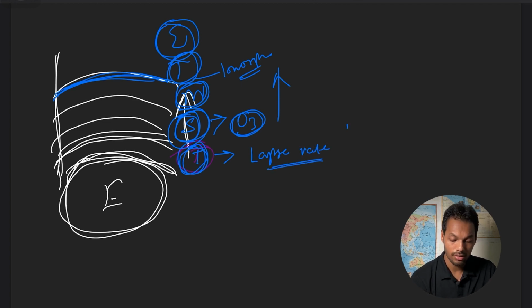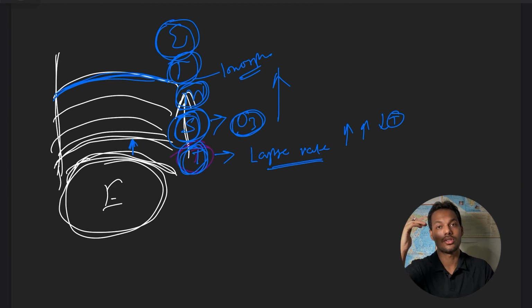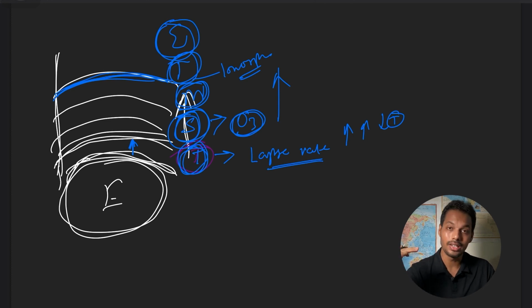In the troposphere, as we increase the altitude, the temperature decreases, up to the tropopause, the layer between the troposphere and stratosphere.